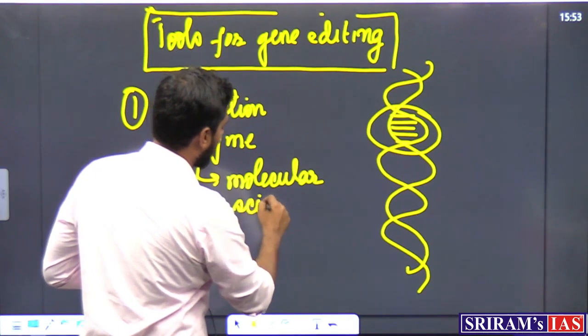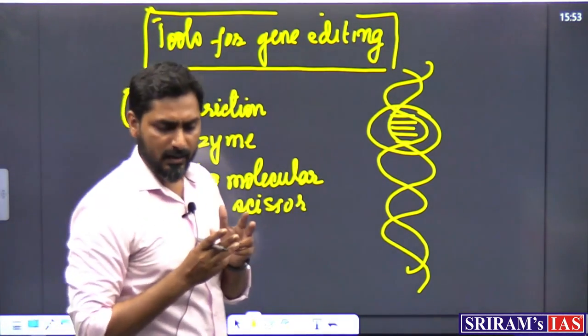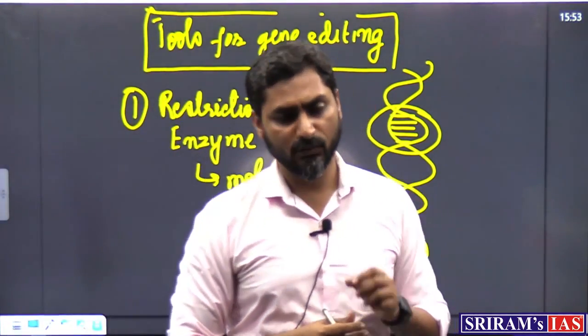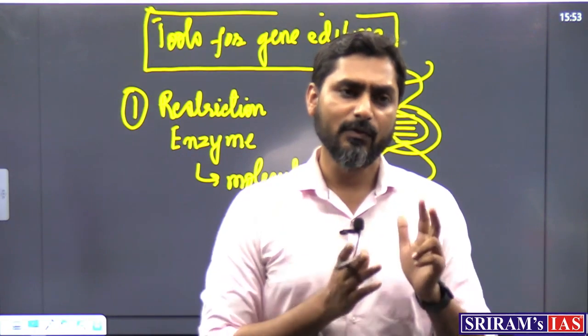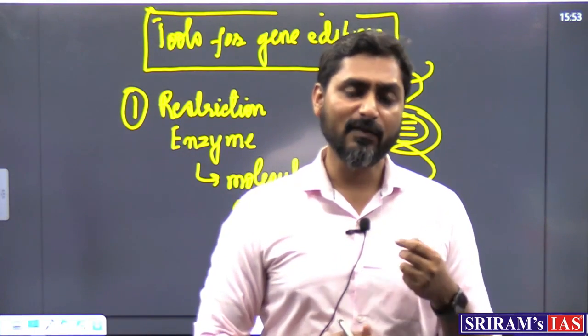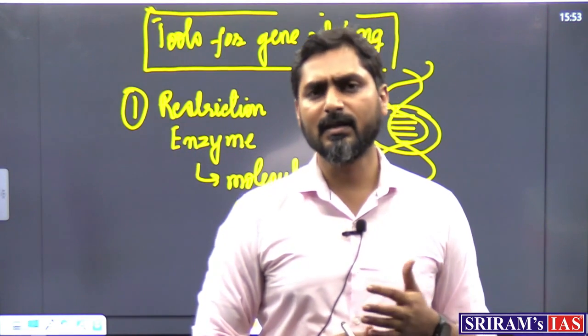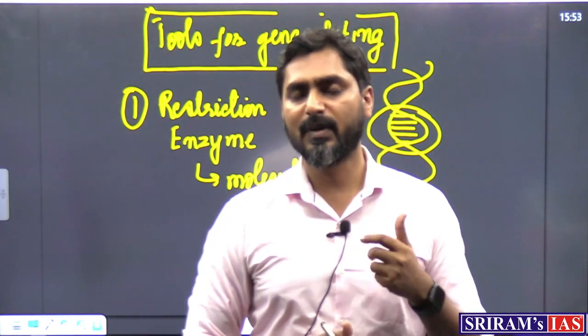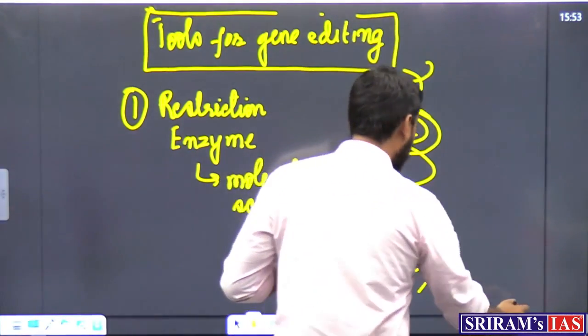Why is it called molecular scissors? Because it helps us cut a specific part of the DNA. We can identify a particular part of the DNA, and when we want to edit it, we can cut those parts. But from where do we get this restriction enzyme? In nature, restriction enzymes are present in bacteria.